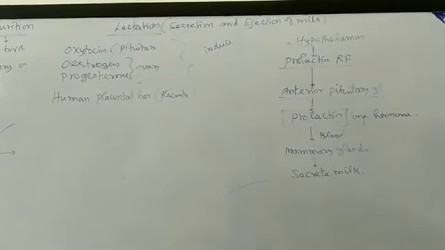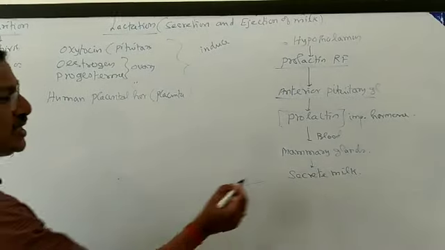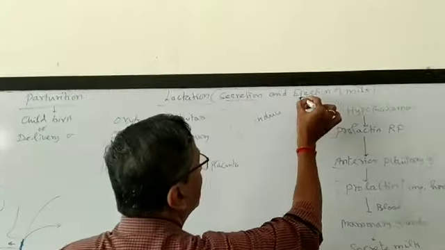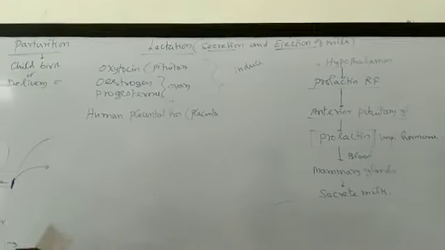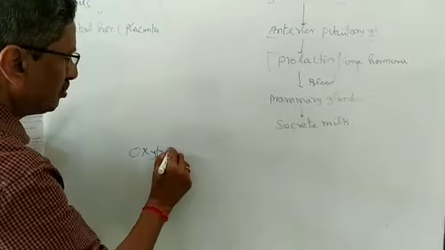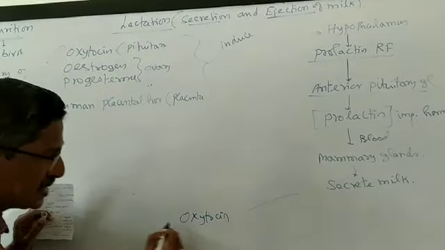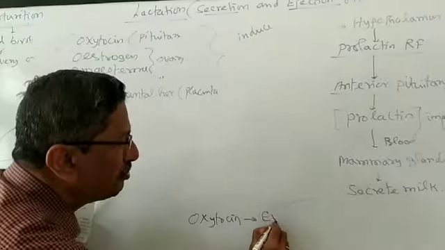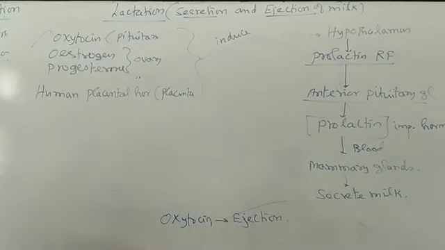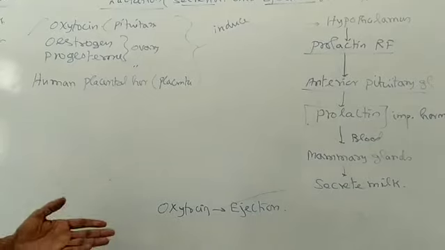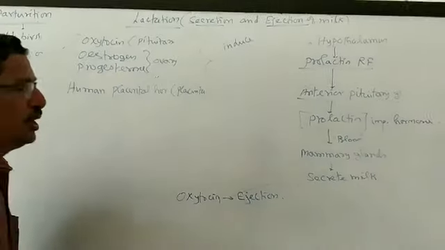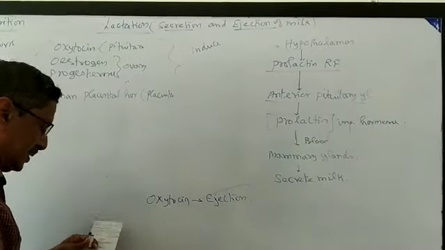Now we have to see how ejection of the milk will take place, because I told you secretion and ejection. For ejection, again oxytocin is important. Already we have studied oxytocin. The same hormone is important for ejection. So, however long the mother is feeding the child, maybe 10 months or 1 year or 1.5 years, oxytocin will be secreted and make the mammary glands eject the milk for the child.